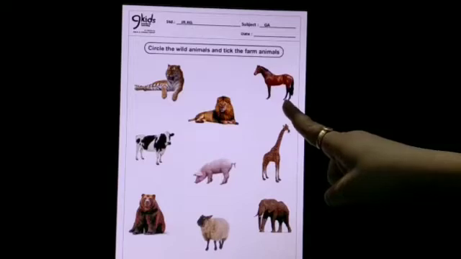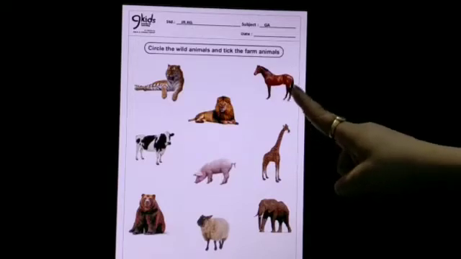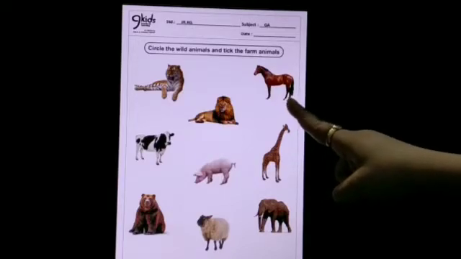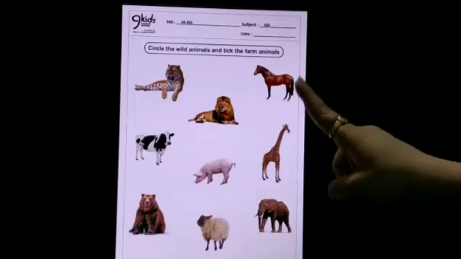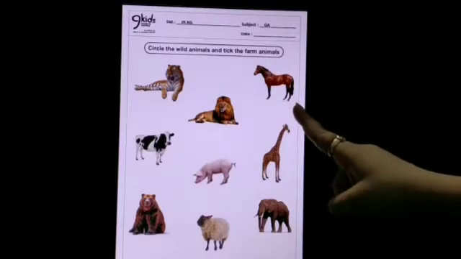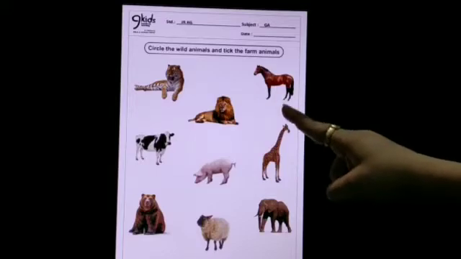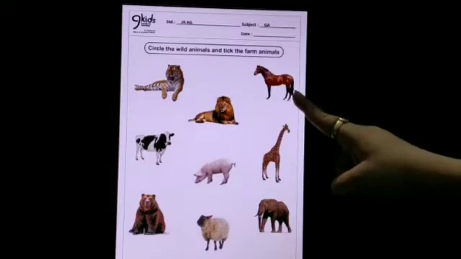Now this is the picture of a horse. So tell me kids, horse is a wild animal or a farm animal? Yes, you are right. Horse is a farm animal. So we will tick the horse.